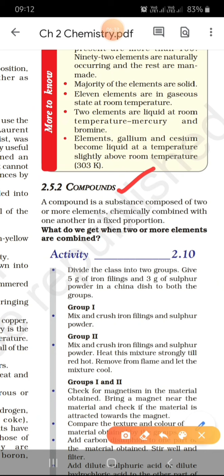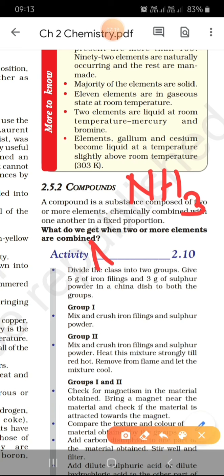Suppose water. Water is a compound because it is made up of hydrogen and oxygen combined together in the ratio of 2:1 by volume or 1:8 by mass. This again you will study in the third chapter, that is atoms and molecules. So I always take the example of water here, H2O, okay, by mass 1:8. Similarly, let us take another compound, NH3. Do you remember what the compound is? NH3 is ammonia. It is also a compound. It is made up of nitrogen and hydrogen, combining in the ratio of 3:1 here.